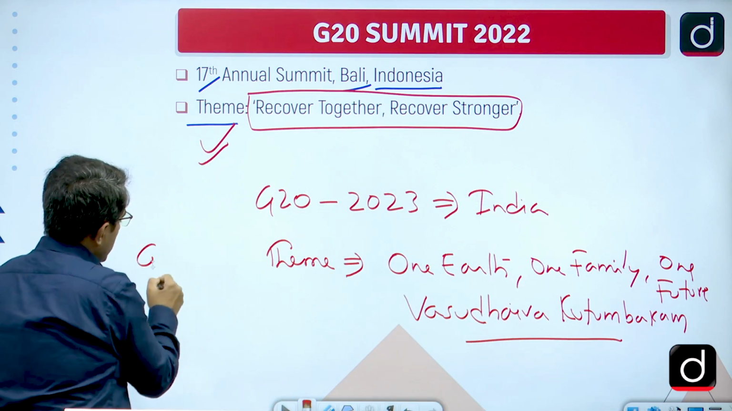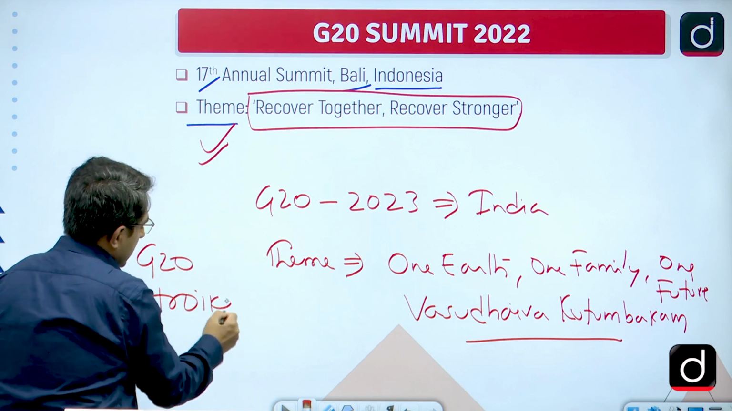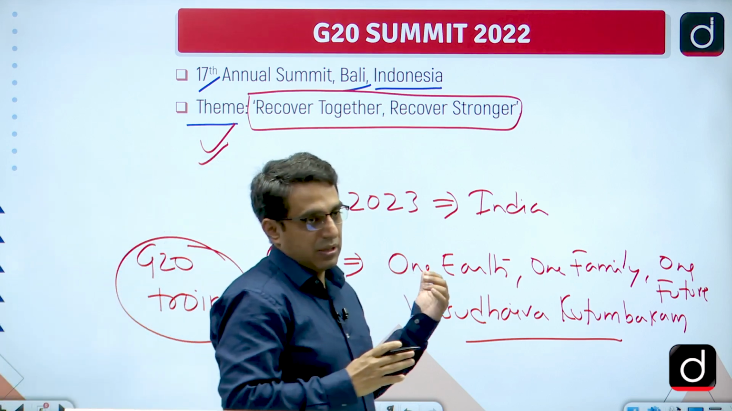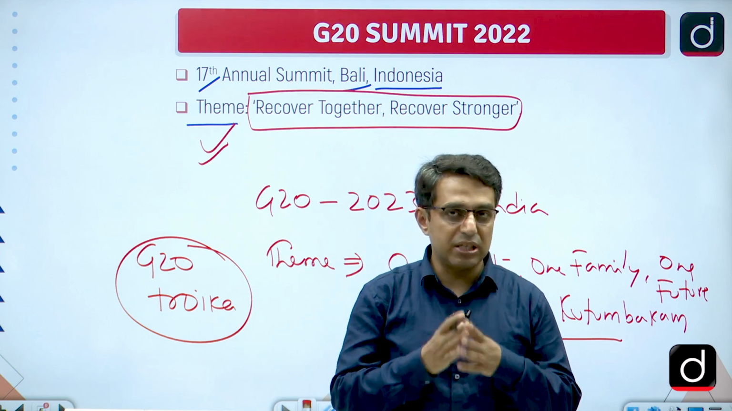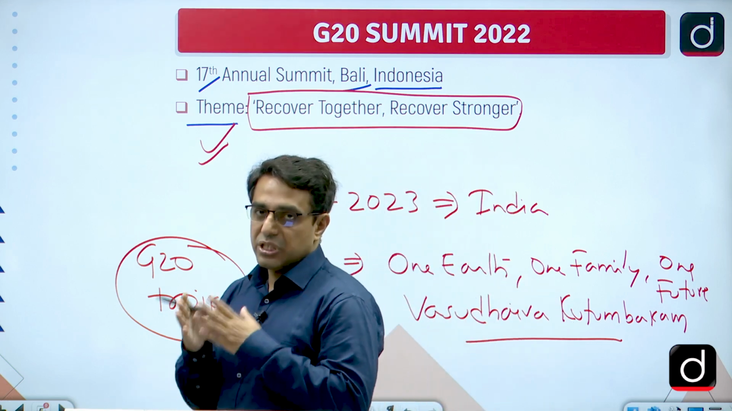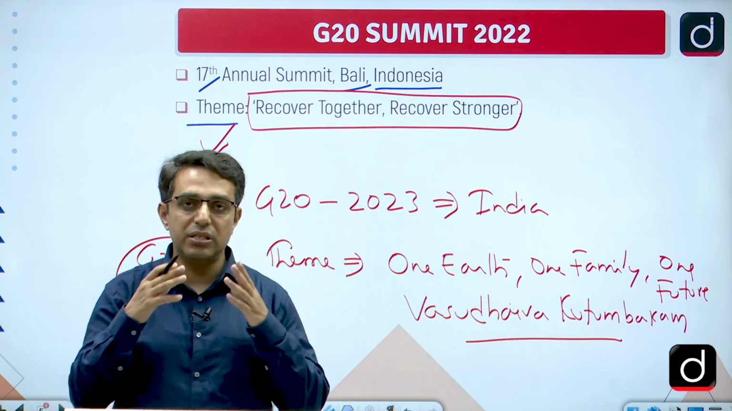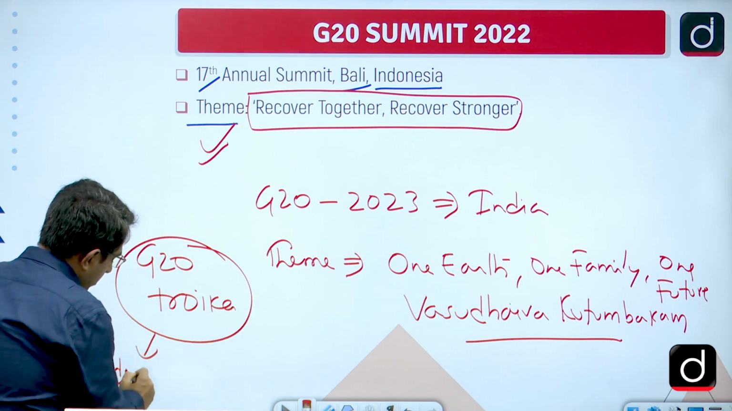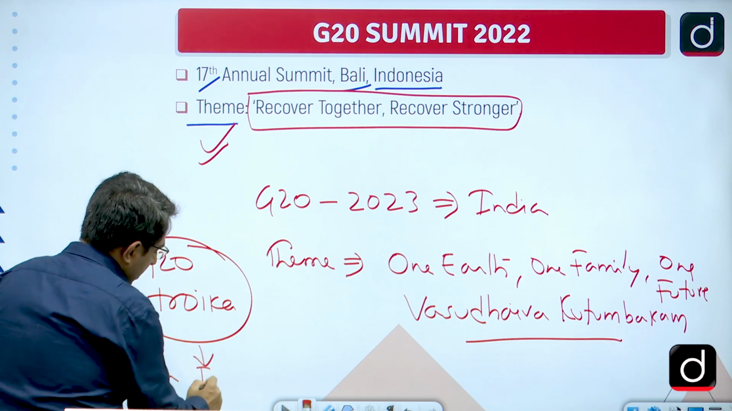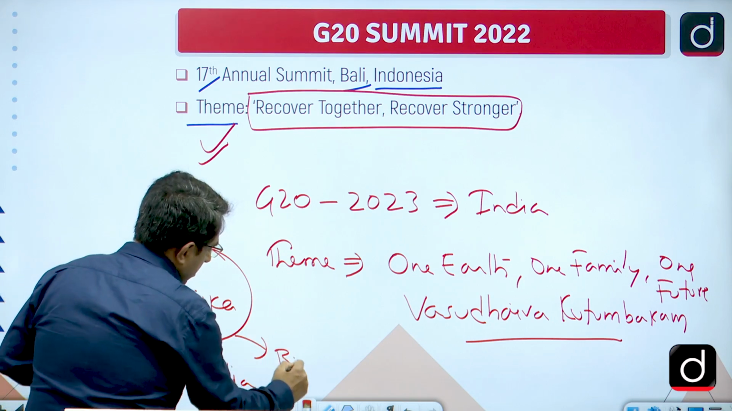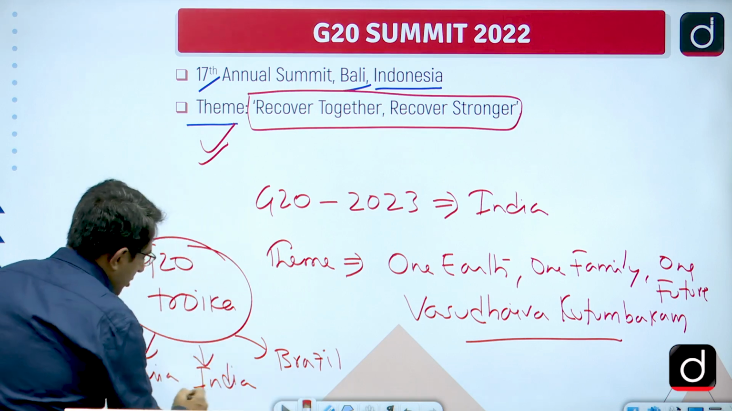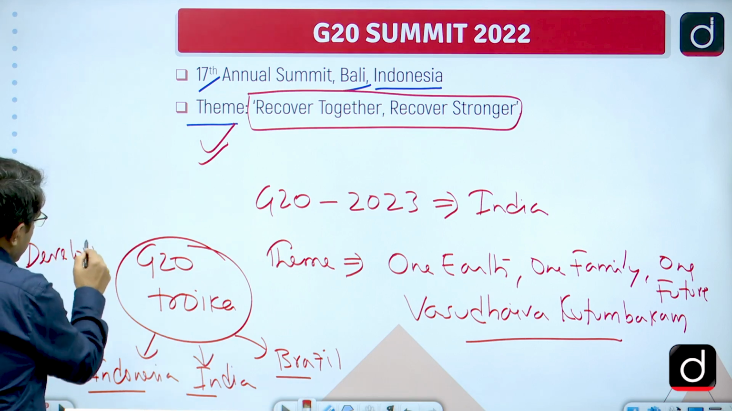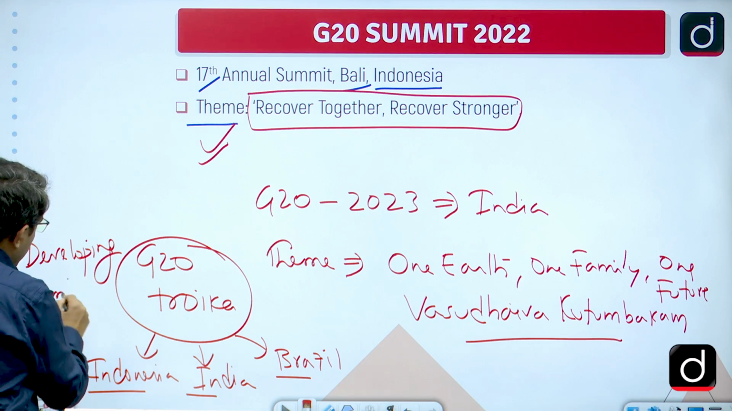Then there are related things about G20 which we will be covering in these classes. For example, the G20 Troika, which includes the outgoing president, Indonesia, the incumbent president, India, and the incoming president, Brazil. So, in the G20 Troika at present we have Indonesia, then India and Brazil, and this is the first time that the G20 Troika is entirely made up of developing countries, right.